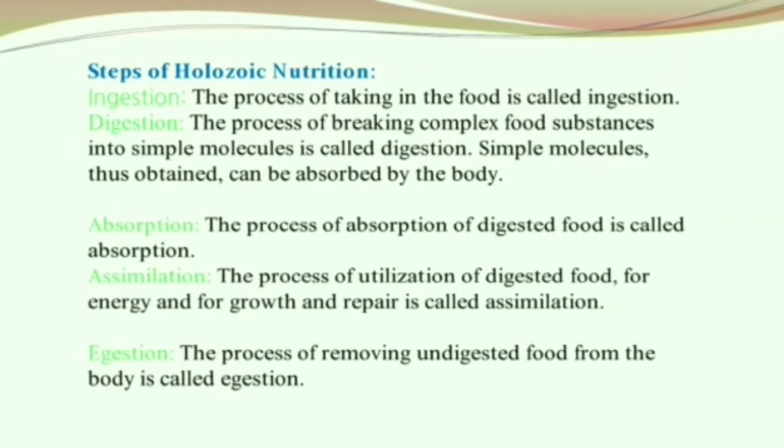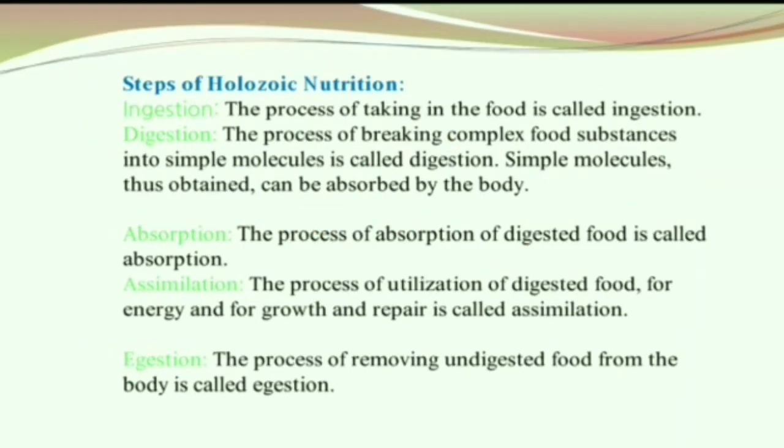What is ingestion? Ingestion is the process of taking in the food. What is digestion? Digestion is the process of breaking complex food substances into simpler molecules. Simple molecules thus obtained can be absorbed by the body. So, what is absorption? Absorption is the process of absorbing the digested food.